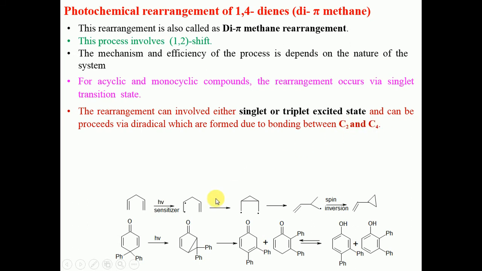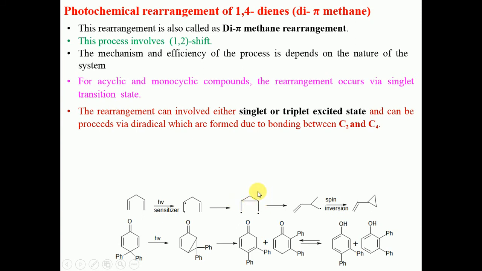If we observe this molecule, this is an unsubstituted 1,4-diene, which in presence of a photon or light, using the photosensitizer, will give the formation of radicals on this olefin. There is a single radical here and a single radical here by homolytic cleavage. In the next step, it will again give free radicals on this carbon as well as this carbon. So there will be 4 free radicals: 1, 2, 3 and 4.